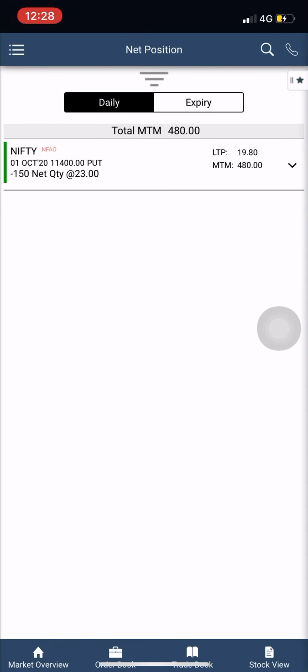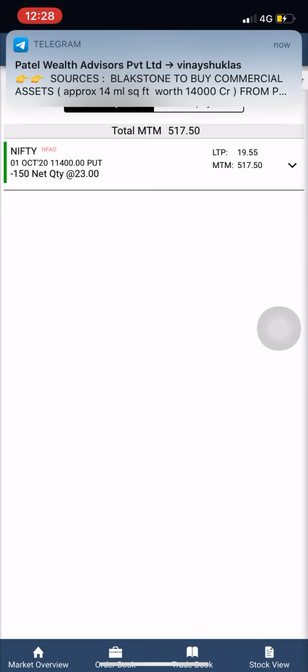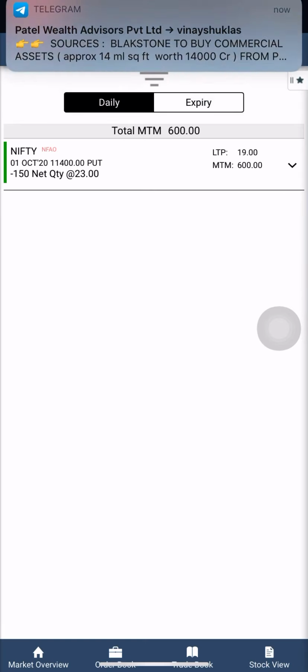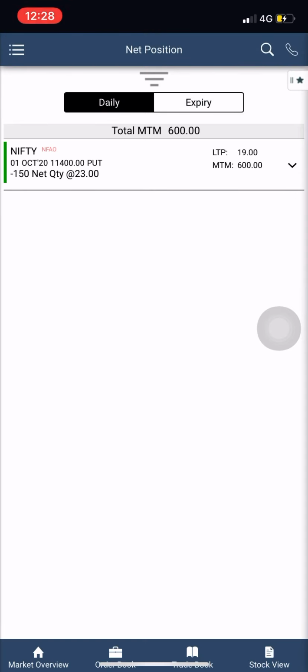So if you see, guys, now we have gained a small gain, very small gain. The purpose was not to show you profit or loss. The purpose was to show you that yes, you can make good money with option selling when you know your levels well. As I said, I was expecting the expiry to be above 11,400, and that is why I am getting this benefit of 600 rupees, which is almost 2.5% gain on my trading capital of just 25,000 rupees.